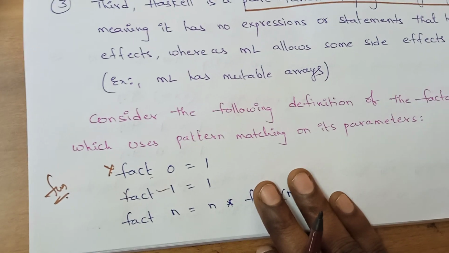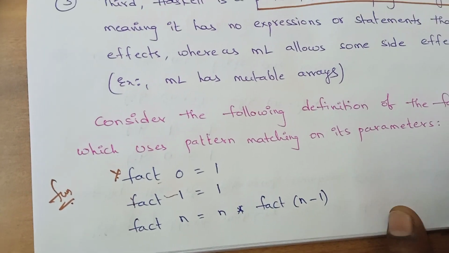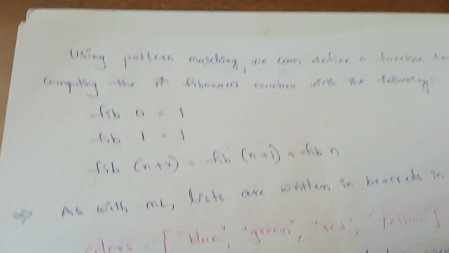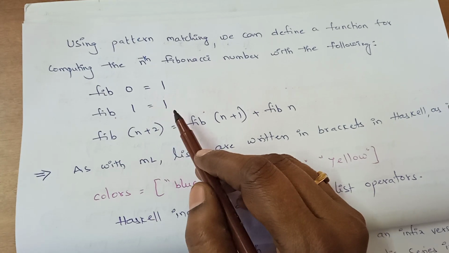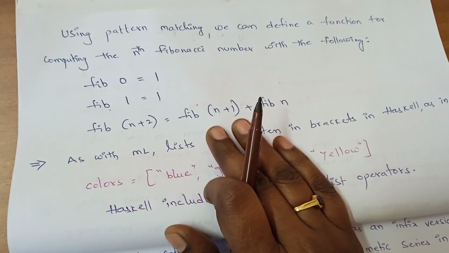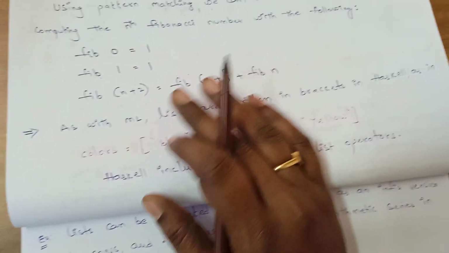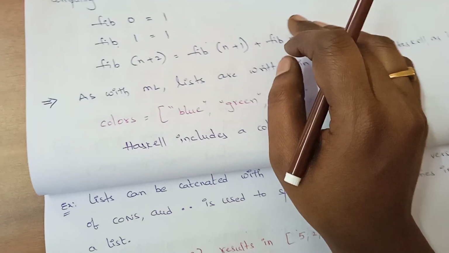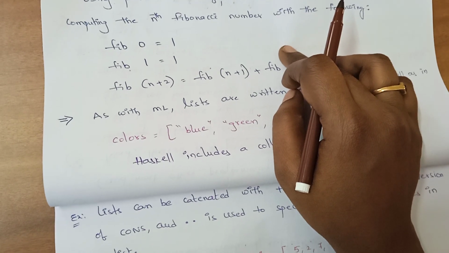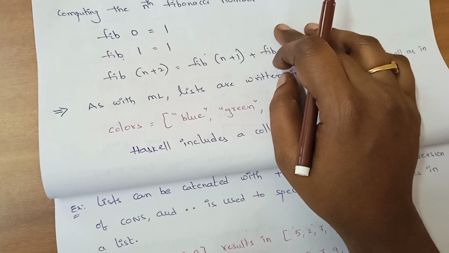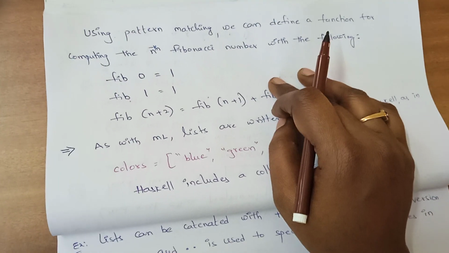Using pattern matching, we can define a function for computing the nth Fibonacci number. Now look at this code also. Fibonacci 0 equals 1, Fibonacci 1 equals 1, Fibonacci (n plus 2) equals Fibonacci n plus Fibonacci (n plus 1). As with ML, we can use pattern matching to define a function for computing the nth Fibonacci number. The same differences we identified with factorial, you will find here also.